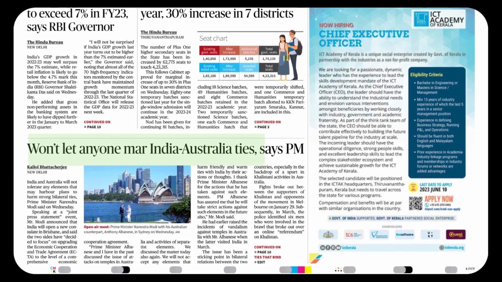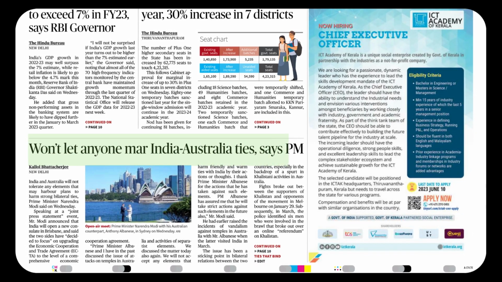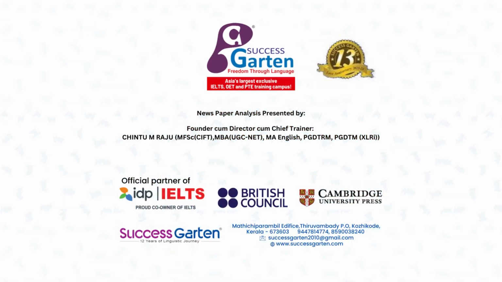Ties must be the relationships. Yesterday also we had the same word. So this is how words have got their roles in the sentence. This is a brilliant news analysis. As we know, we have a lot of words: two infinitives, to boycott, to exceed. Then very good verbs, mar, and again torch. That's a beautiful observation.